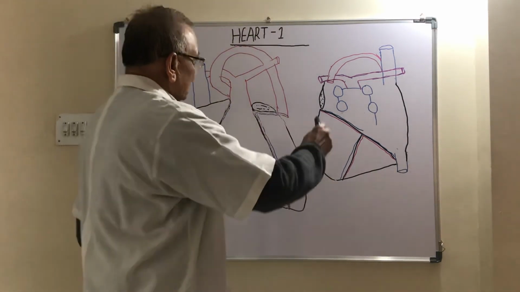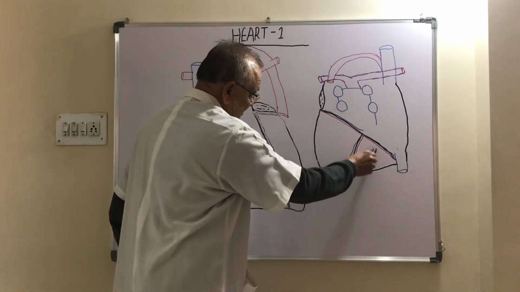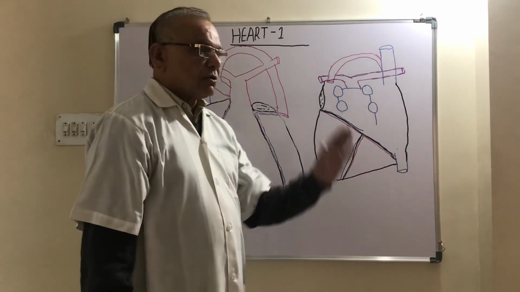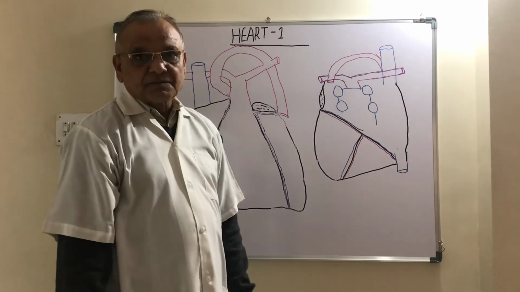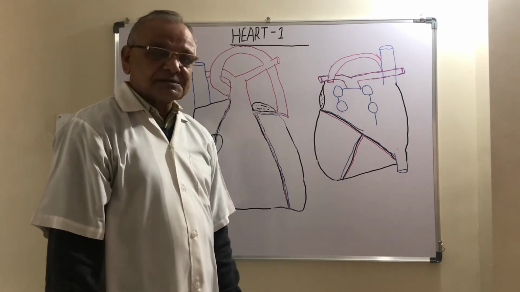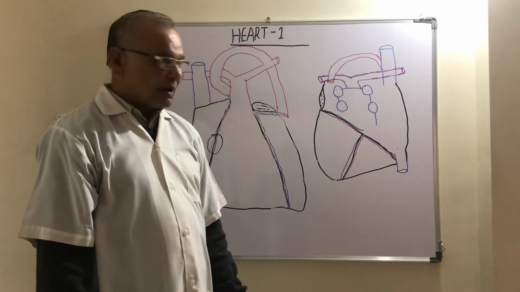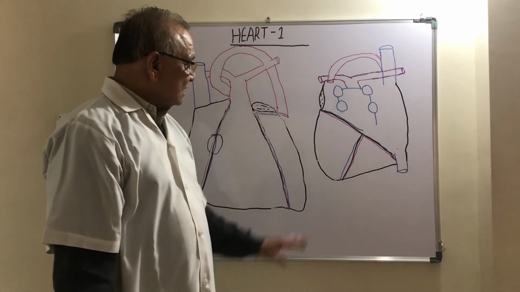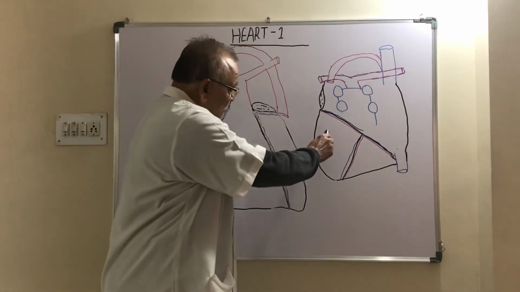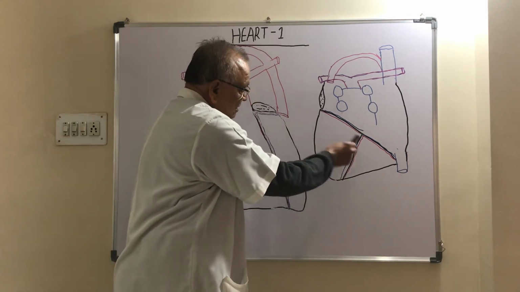Now see here, this is the inferior surface of the heart. The inferior surface is situated on the central tendon of the diaphragm, and that is why it is also called the diaphragmatic surface. Either name can be used, because it rests on the central tendon of the diaphragm. This inferior surface is formed by two ventricles, the left ventricle and the right ventricle.